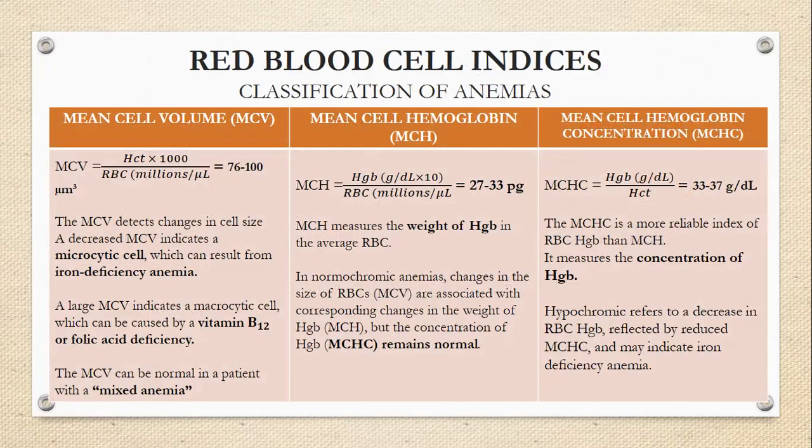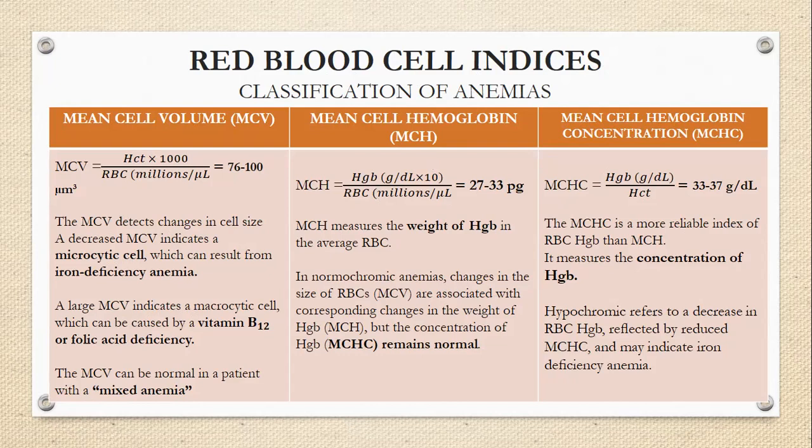If you have less cell size, it might be microcytic anemia because of iron deficiency. If it is large, it may be macrocytic anemia because of deficiency of vitamin B12 or folate. There can also be a mixed anemia, so there will be no definite change in the size, it will be balanced. Next is the mean cell hemoglobin.